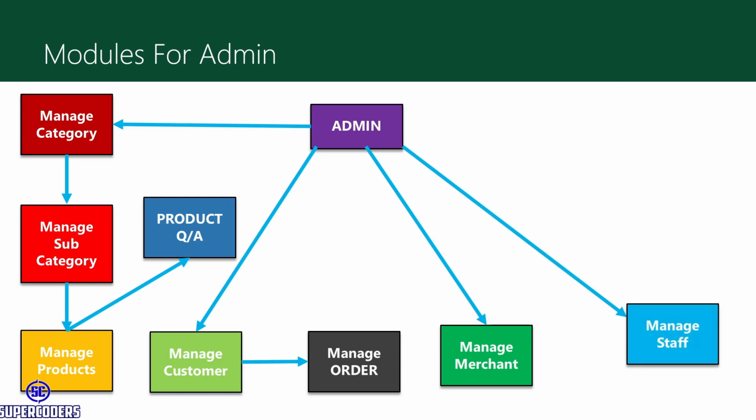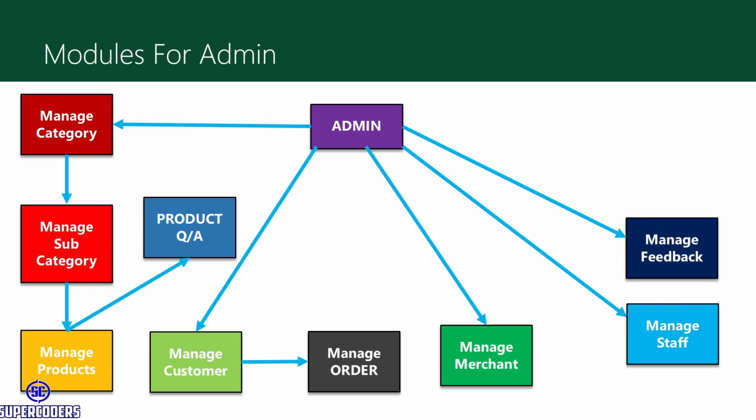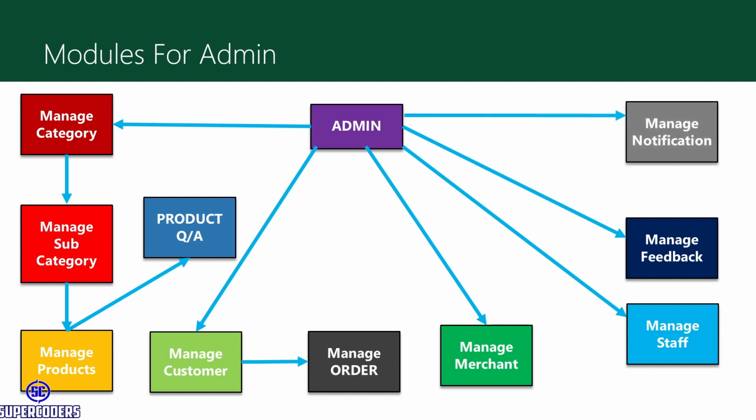Then next is manage staff, like adding support staff for chatting to customers and merchants. So these are all the staff which we add from admin panel. Then manage feedback. So admin can reply to any feedback message of customer or merchant. Then last is manage notification. So admin can set any notification to users, like promotions, offers, all such things. Admin can send from admin panel to users, customers.